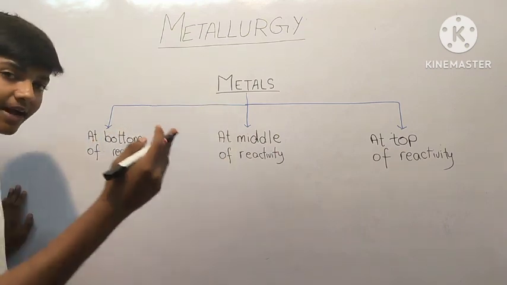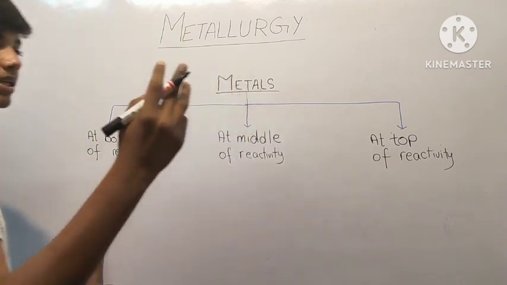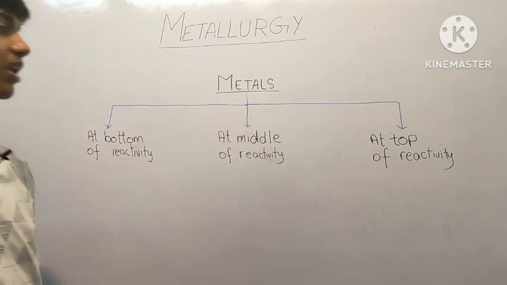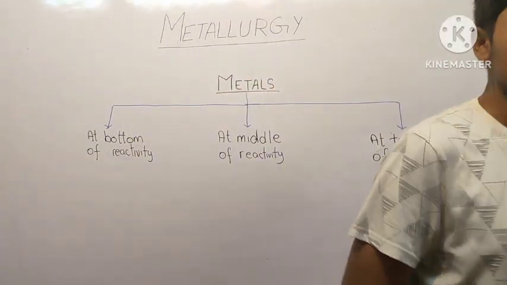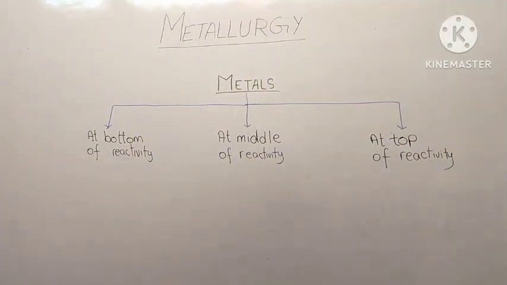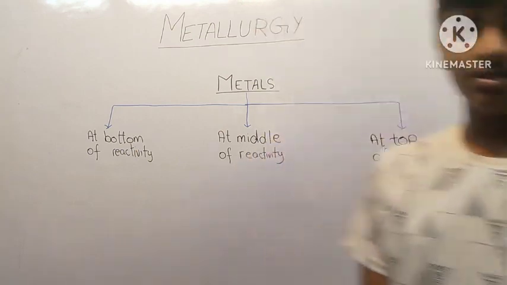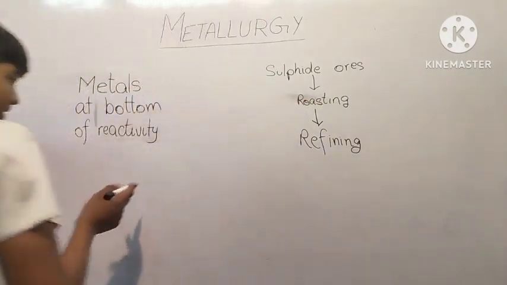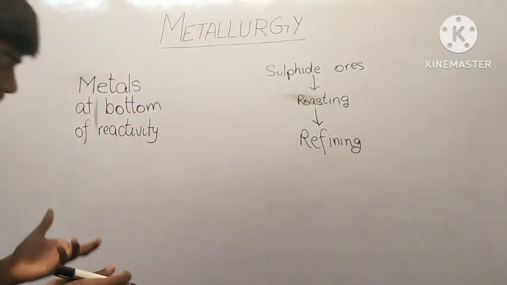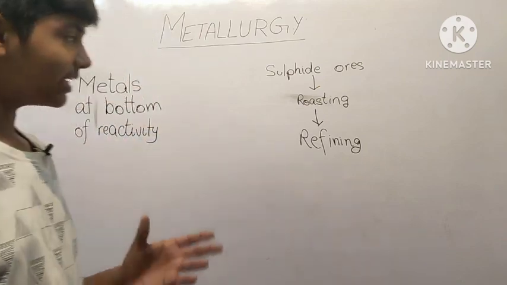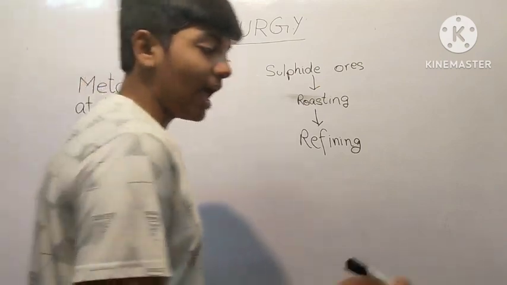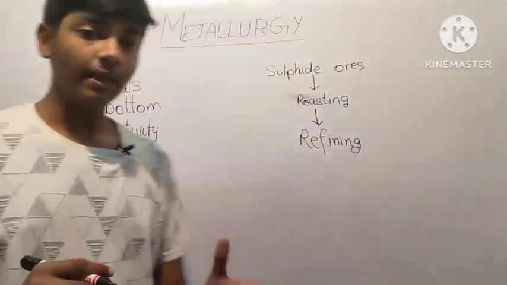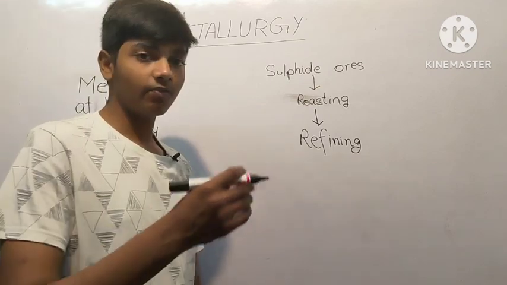We know about the reactivity series. Metals can be categorized into three types: bottom of the reactivity series, middle of the reactivity series, and top of the reactivity series. In this part, we'll only be discussing metals at the bottom of the reactivity series, which are very less reactive. These metals are found as sulfide ores, and because they are very less reactive, we can obtain metals just by heating them.